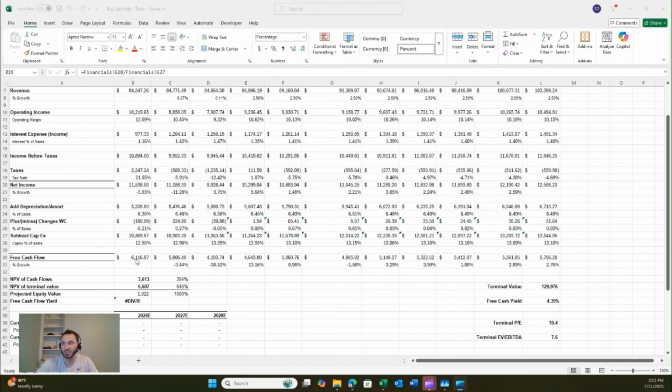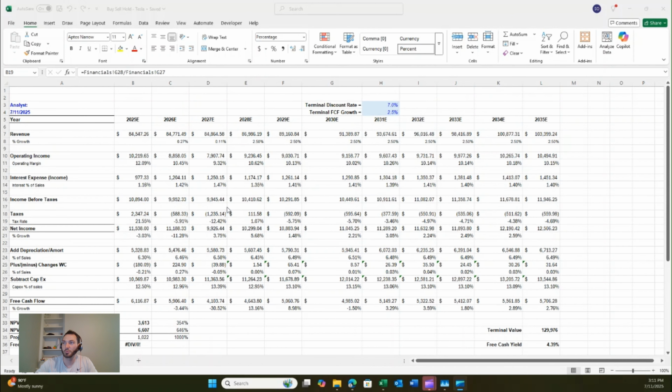Same with free cash flow. It does take a bit of a dip. Things seem to be going down around 2027, 2028, and then kind of climbing pretty steadily for the most part. So with these terminal discount rates and terminal free cash flow growth rates, I think that's really where things are going to come into play.